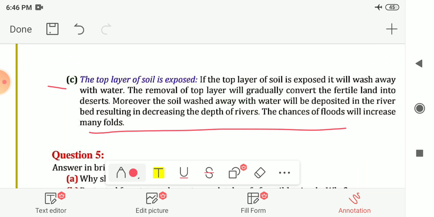In the river, the soil particles and stones will increase, so it will decrease the depth of the rivers, and the chances of flood will increase many folds. In many areas, the chances of flood will increase. So this would happen if we go on cutting trees: the top layer of the soil is exposed, the habitat of an animal is disturbed.